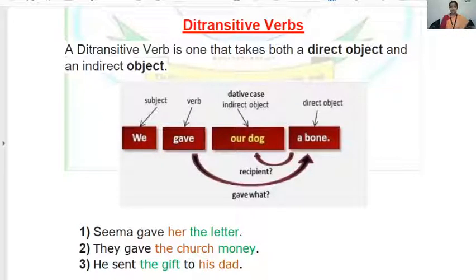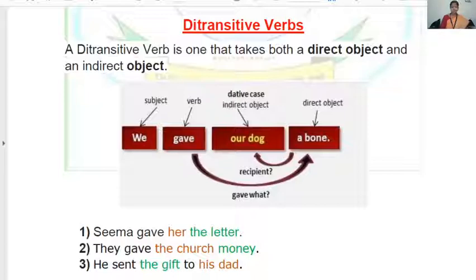Seema gave. Gave what? The letter. So the letter is my direct object. To whom? Her. Got the answer? Indirect object. Now look at the second sentence. They gave the church money. Gave is my main verb. Gave what? Money. Money is your direct object. To whom? The church. So the church is your indirect object.